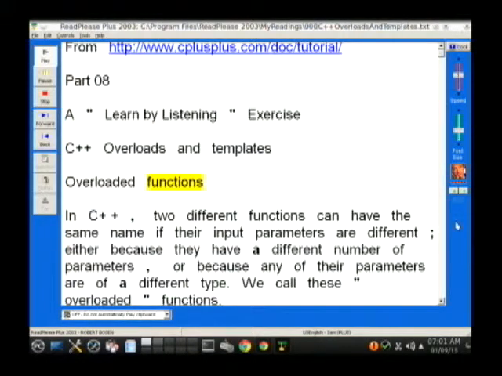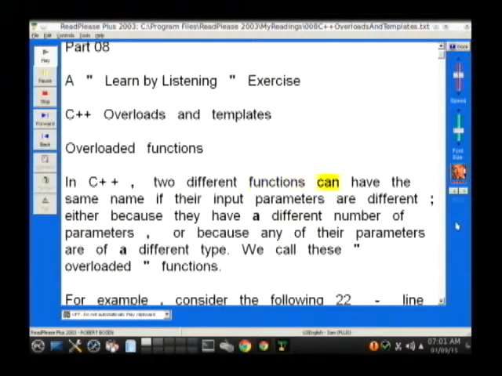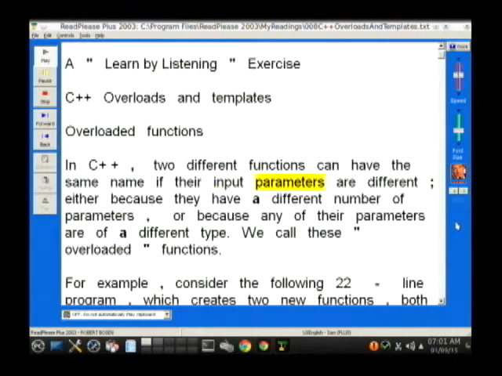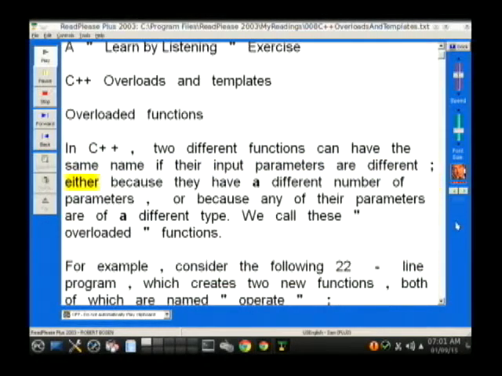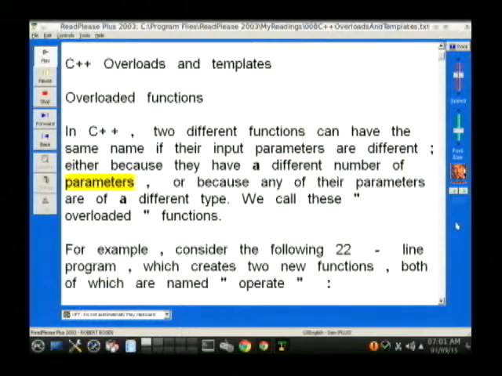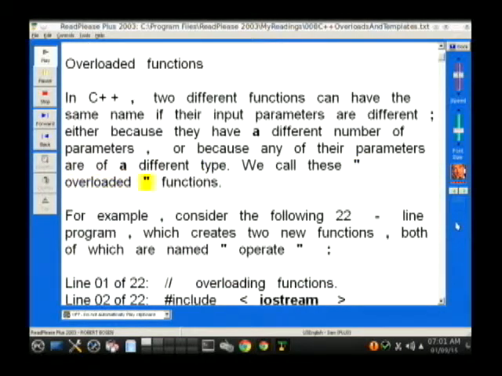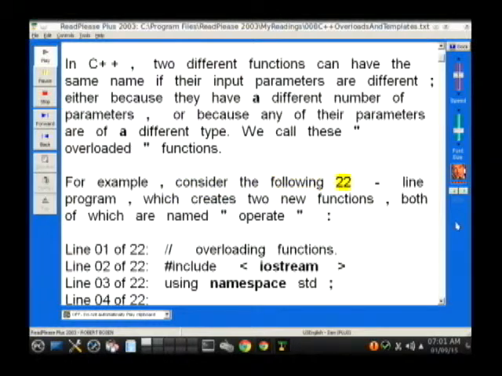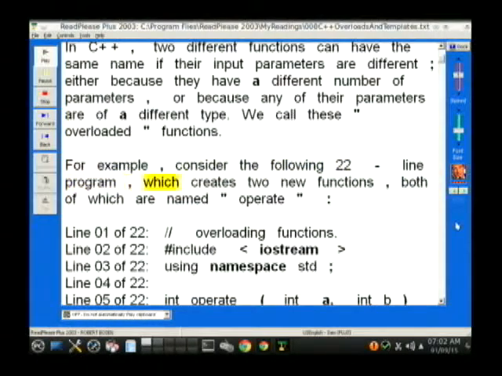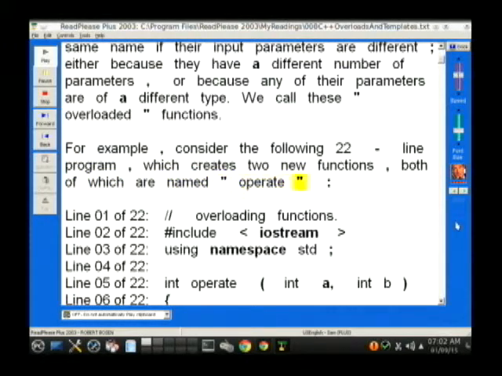Overloaded functions. In C++, two different functions can have the same name if their input parameters are different, either because they have a different number of parameters, or because any of the parameters are of a different type. We call these "overloaded" functions. For example, consider the following 22-line program, which creates two new functions, both of which are named "operate":